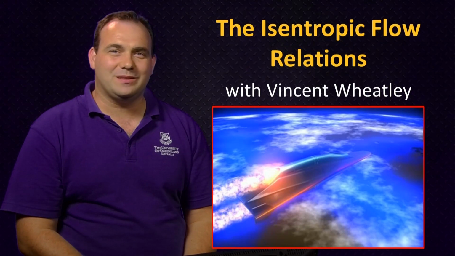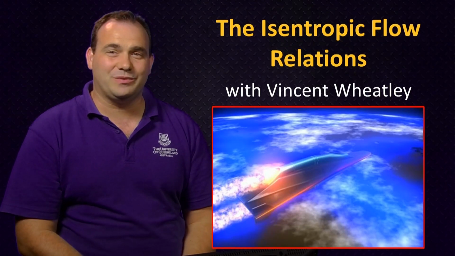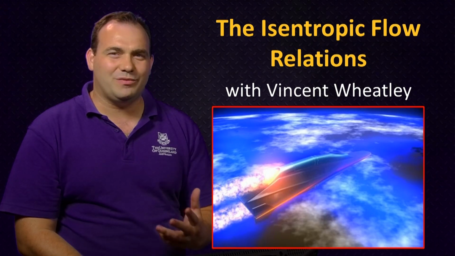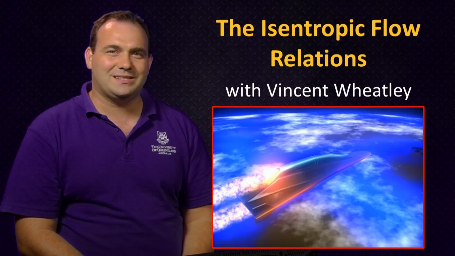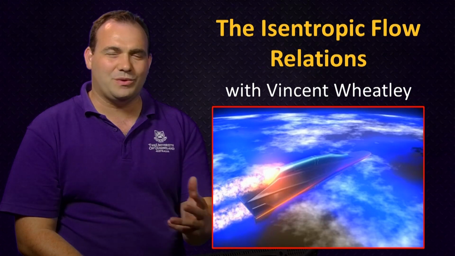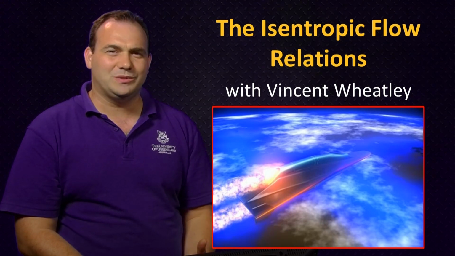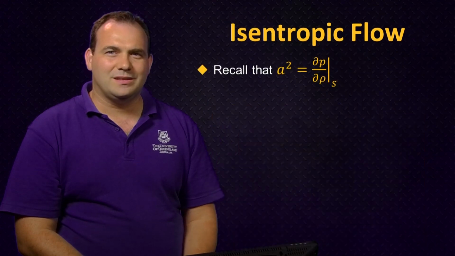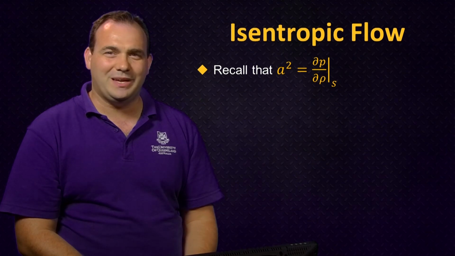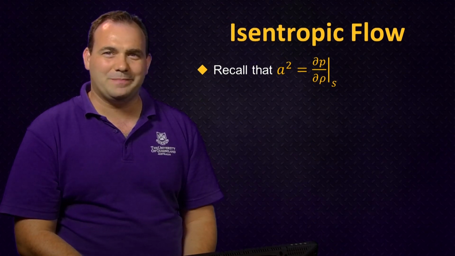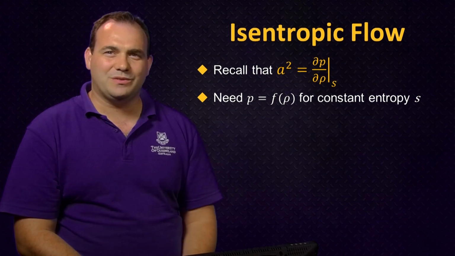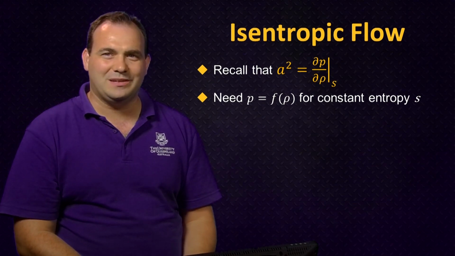So the final piece in the puzzle in deriving an expression for the sound speed is the isentropic flow relations. These govern how the thermodynamic state of a gas changes as a flow goes through an isentropic process, and we'll derive these relations in this module. So if you recall, we found that the sound speed squared was equal to dp/d rho at constant entropy. In order to evaluate this derivative, we need pressure as a function of density for constant entropy.